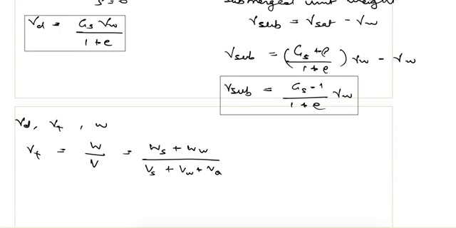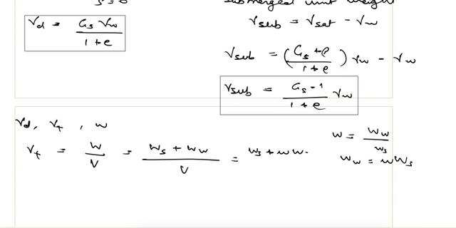We don't need it separately, so we can just keep it as V. From the water content we know that the weight of water is equal to W times the weight of solids. So if we put it here, it is weight of solids plus W times weight of solids, over the total volume.